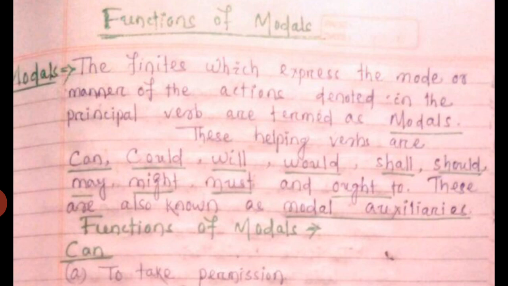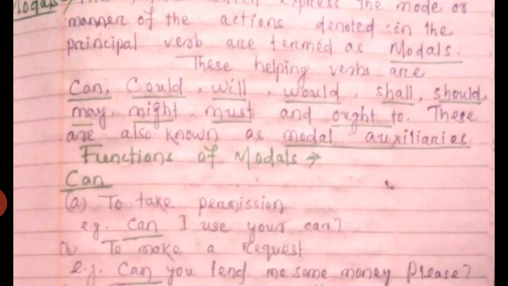The finites which express the mode or manner of the actions denoted in the principal verb are termed as modals. These helping verbs are can, could, will, would, shall, should, may, might, must, and ought to. These are also known as modal auxiliaries. So, these are the main modal auxiliaries. Now, we'll discuss one by one the functions of modals.